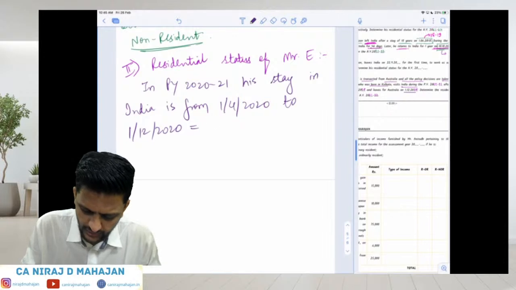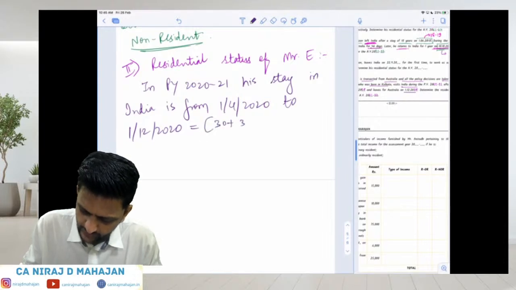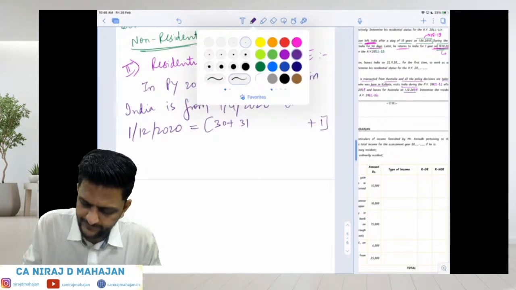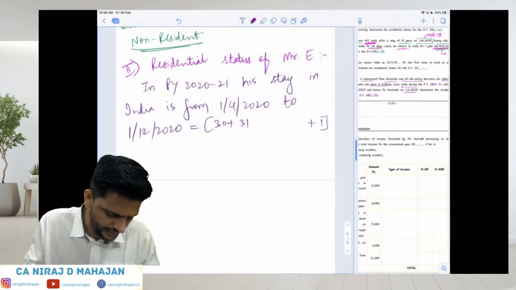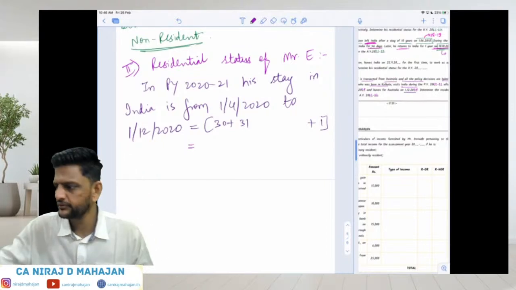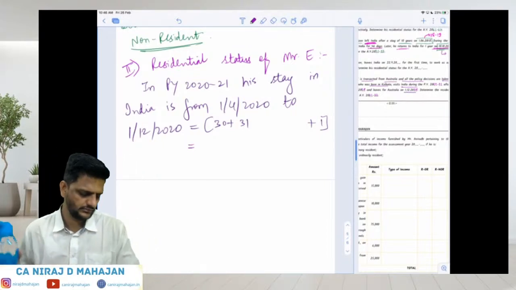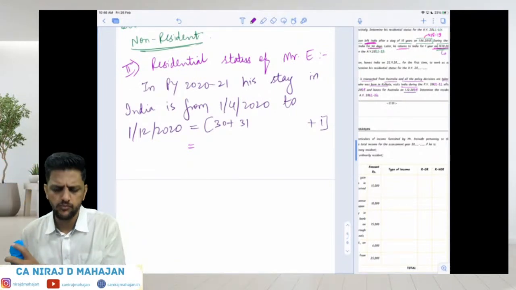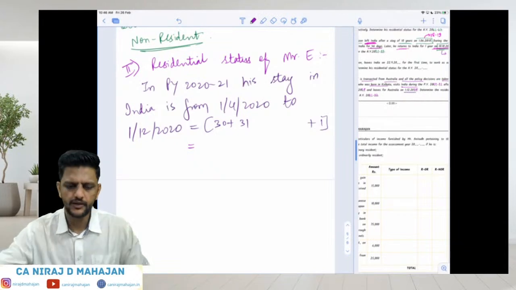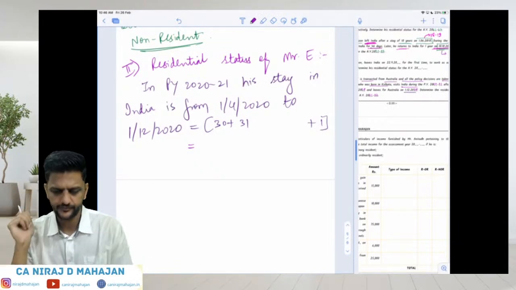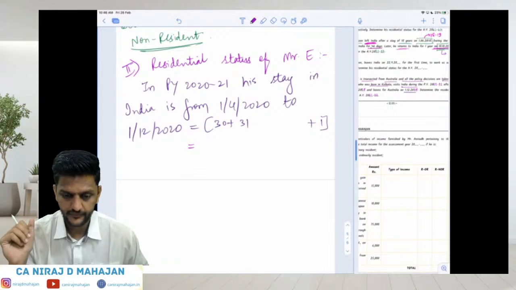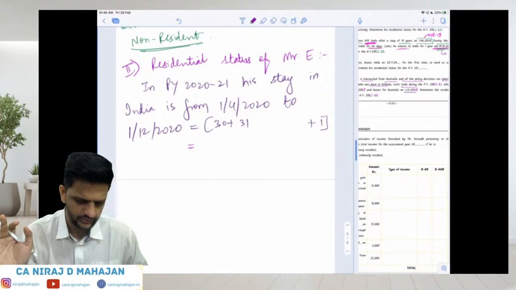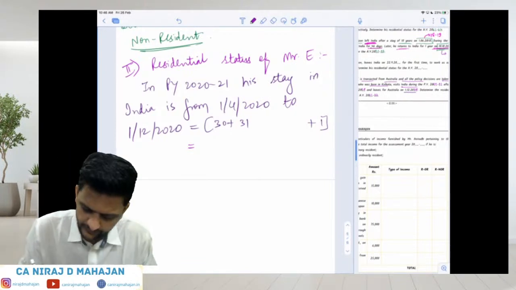You can show the calculation: 30 plus 31 and all of that, plus 1 day of December. 245 days. Be very, very careful. 245, okay.